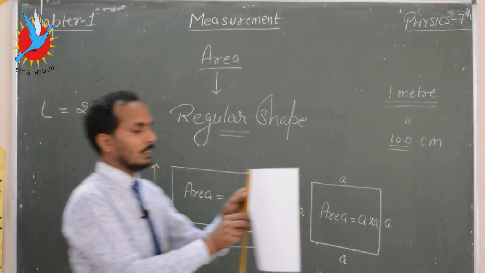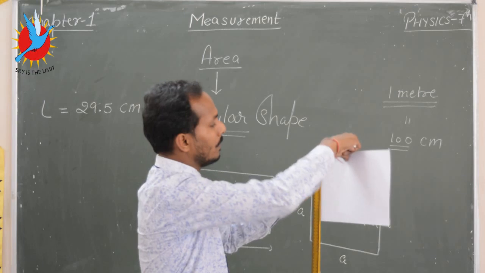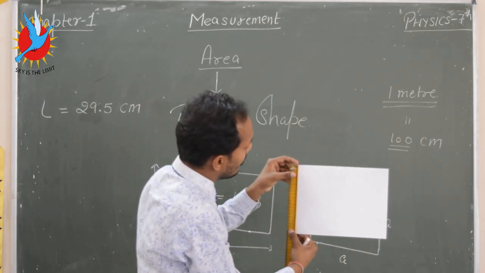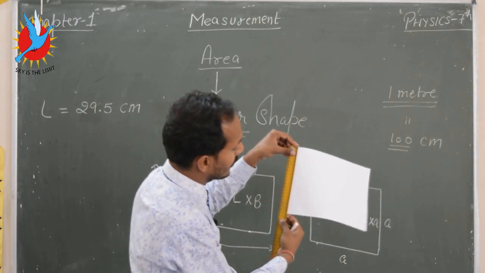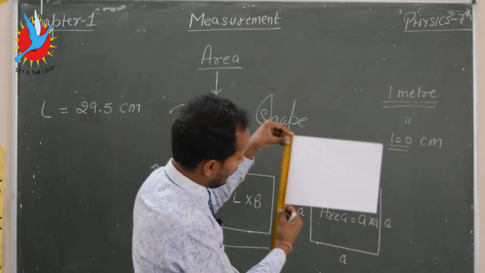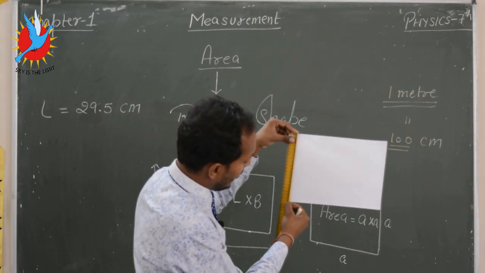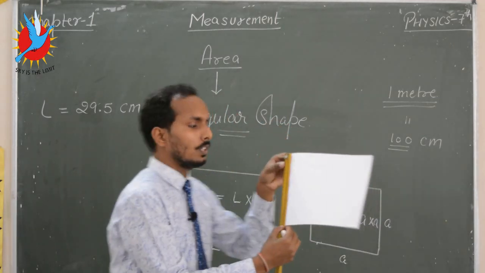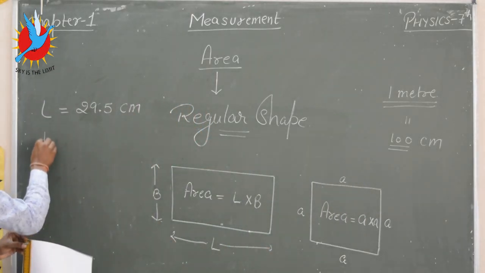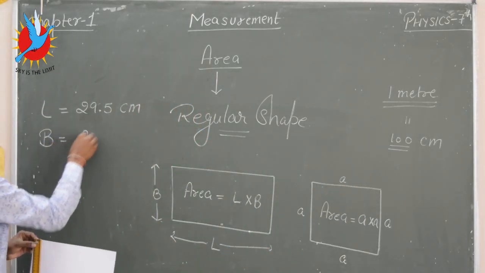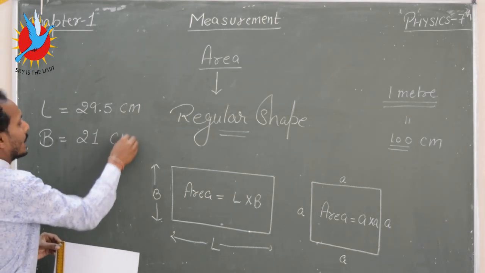Now I will measure the breadth of the paper, and its value is 21. So I will write here breadth is equal to 21 centimeter.